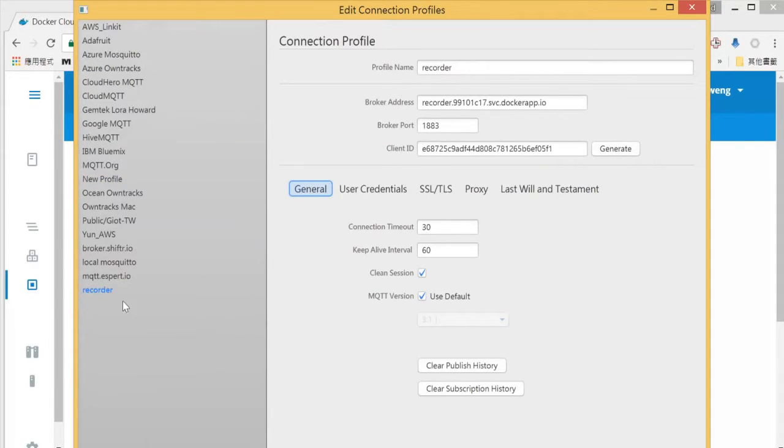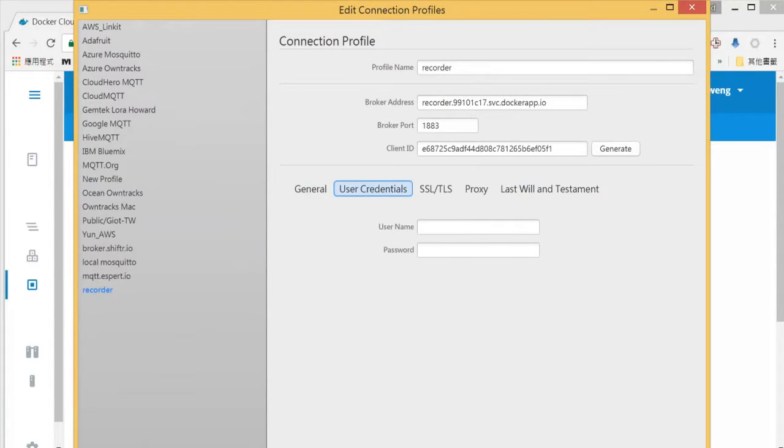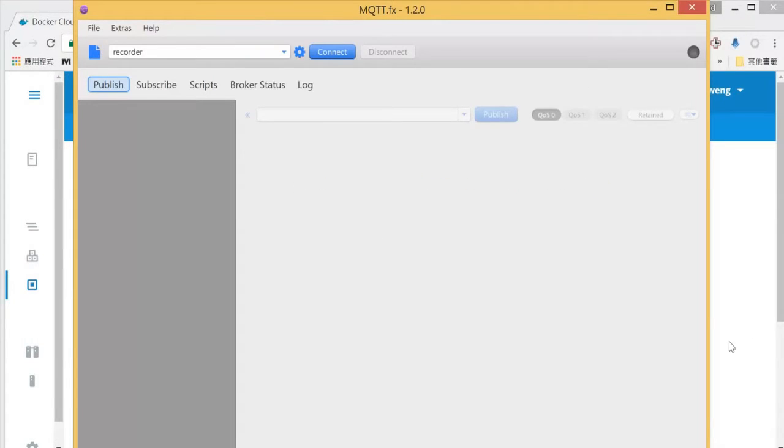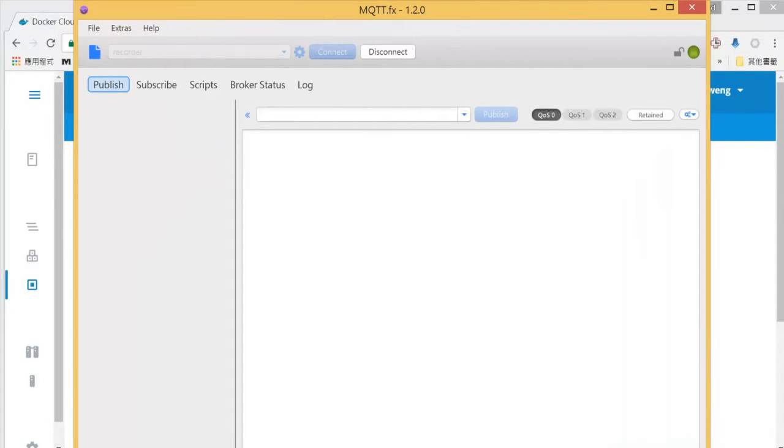Okay, so let's go back to profile recorder that we just entered. Okay, and we changed the user credentials. We use Howard. Okay, no password, but we enter anything. It doesn't matter. Okay, so we press OK. Let's try to connect it. Okay, as you can see, that's done.